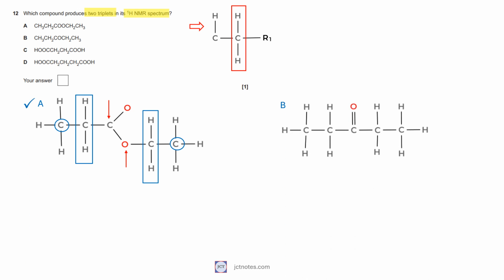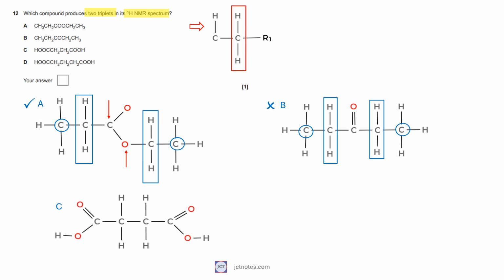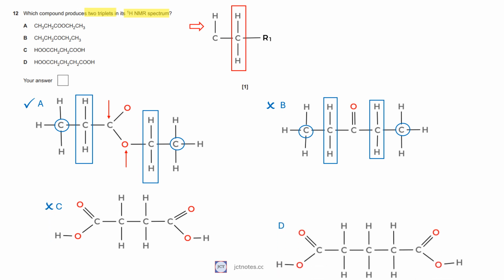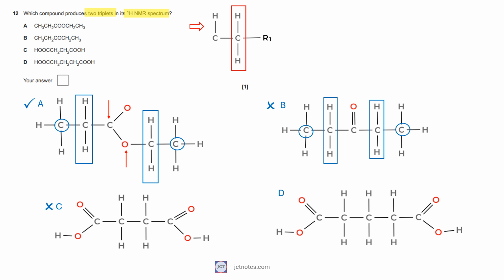In option B, we have two methyl groups linked to a carbon with two hydrogens each. However, due to the symmetry of the molecule, these adjacent carbons are similar and both peaks appear as one, not two. B is not the answer. In option C, due to the symmetry of the molecule, we are not going to have two triplets, therefore C is not the answer. In option D, we have the same case as in C. Then, D is not the answer. The only option left is A. A is the answer.